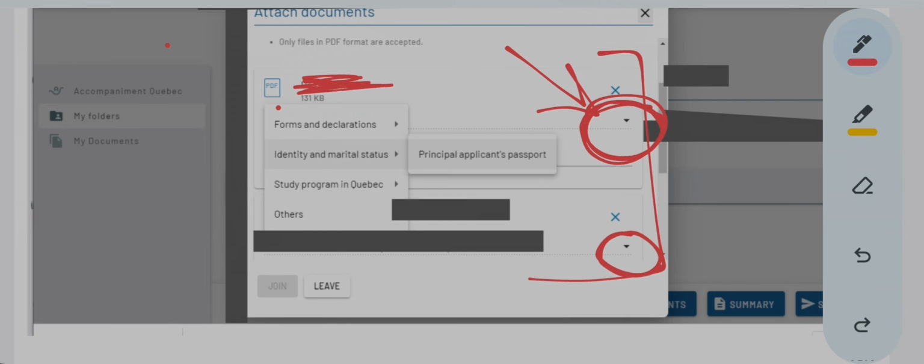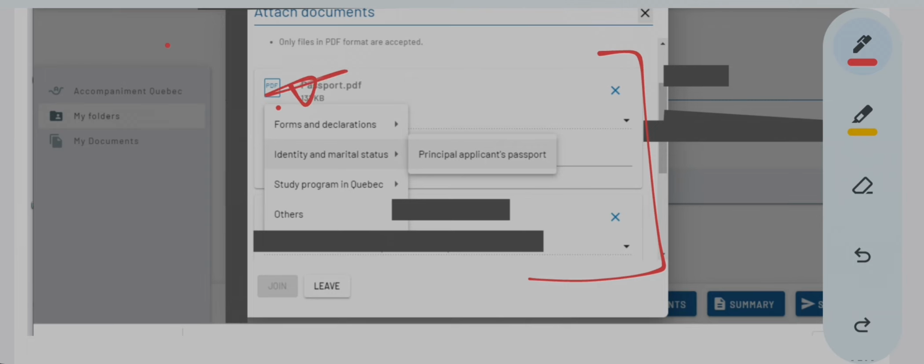See, for every PDF, there was some other PDF that I have hidden. So there are 3 or 4 PDFs you upload. For every PDF, this small arrow will come over here. So for the computer to know, because the computer is not going to read this, your computer will only know that there is some document called PDF, because the computer only accepts PDF format, it is already written over here.